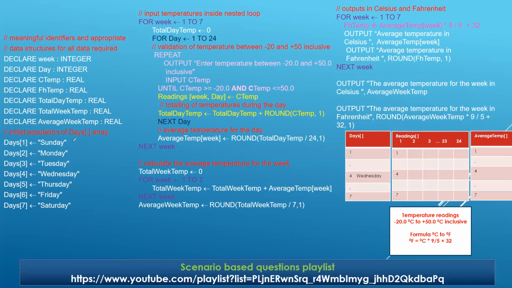The very first task needed was to populate an initial population of the days array. So that is very simply done. What have we done? Days is the name of the array. Days of 1 equals Sunday. Similarly, days of 2 is Monday, days of 3 is Tuesday, days of 4 is Wednesday, days of 5 is Thursday, days of 6 is Friday, and days of 7 will be Saturday. Any issues? It is a simple concept that we have populated the array.